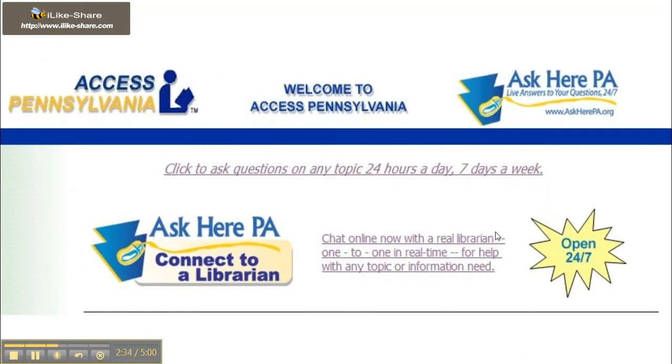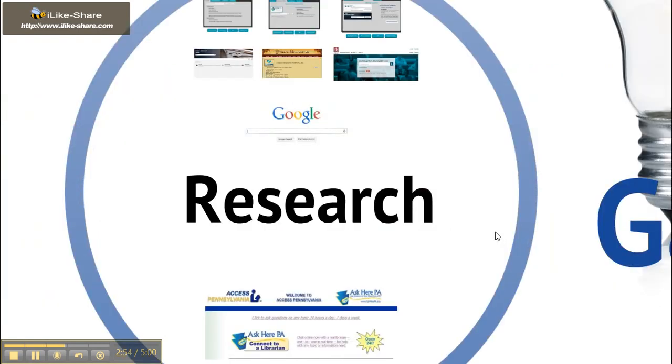There's also something called Ask Your PA, Connect to a Librarian. I'm not really sure of the access to it right now, but you can connect to a librarian 24 hours a day, 7 days a week. And it brings up a text chat, and it could help you find more information on a source that way. So that is also located in the library page.